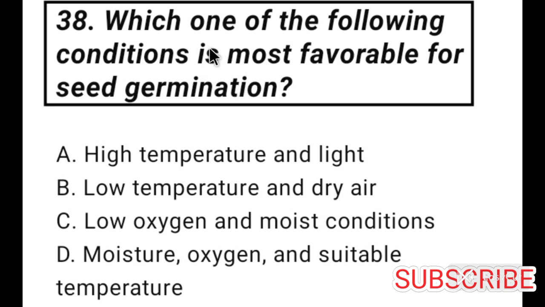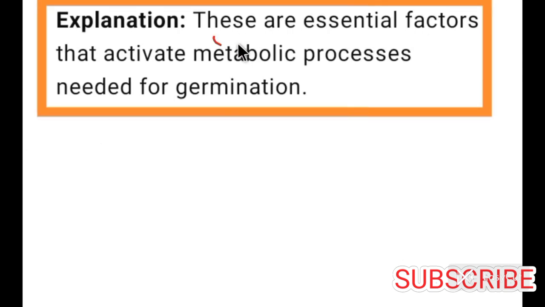Question number 38. Which of the following conditions is most favorable for seed germination? Answer is option D. Moisture, oxygen and suitable temperature are the conditions responsible for seed germination. So these are essential factors that activate metabolic processes needed for seed germination.